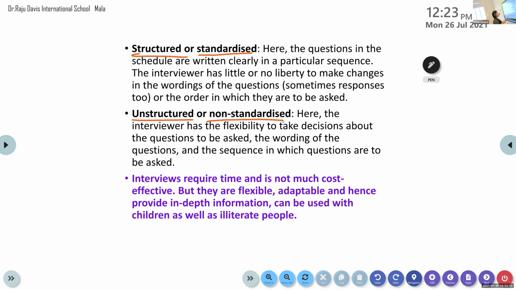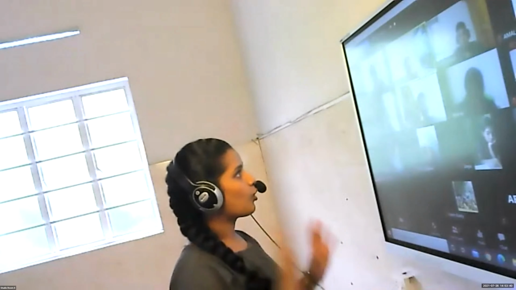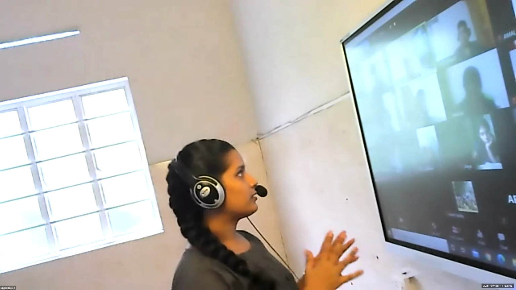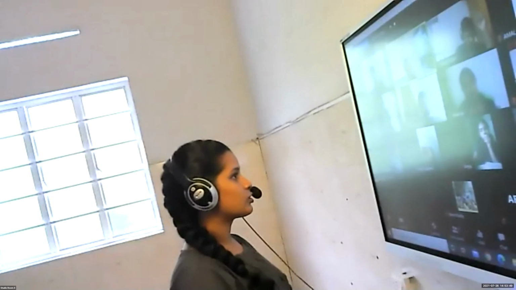Now let's see what it is. Here the questions in the schedule are written clearly in a particular sequence. The interviewer has little or no liberty to make changes in the wordings of the questions, the responses, or the order in which they are to be asked. So there is no flexibility from the side of the interviewer in structured or standardized interviews, which means the interview schedule, the set of questions, is already set. There can be no changes made by the interviewer in those questions or the responses.